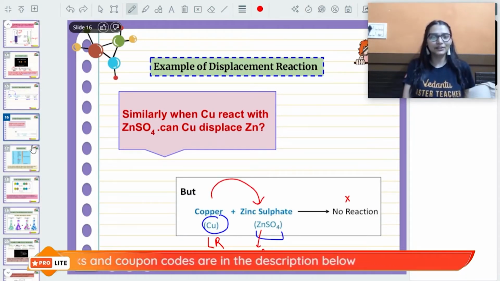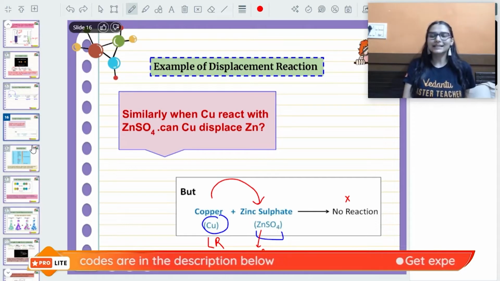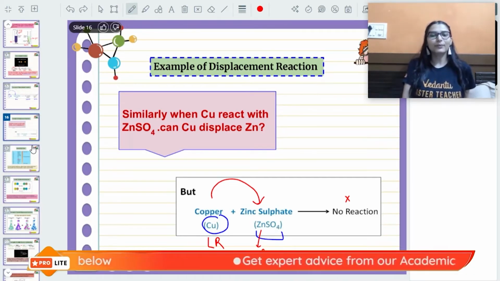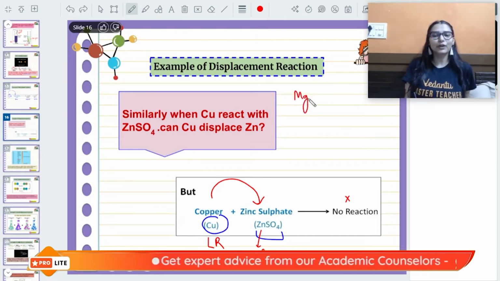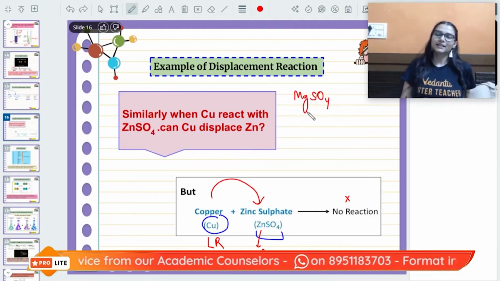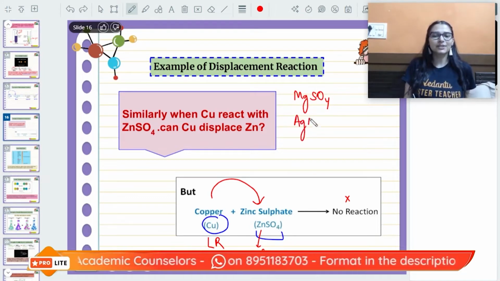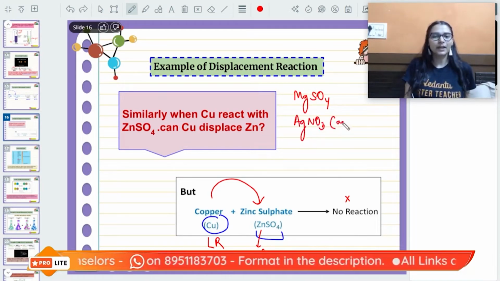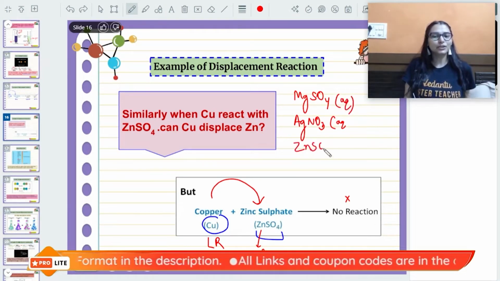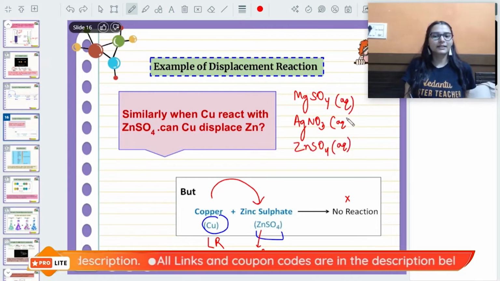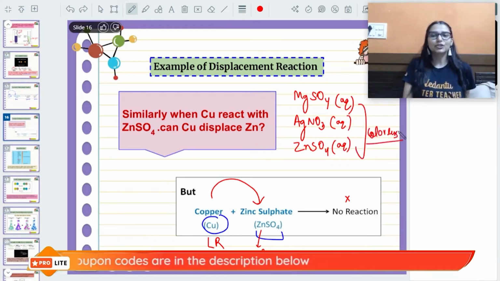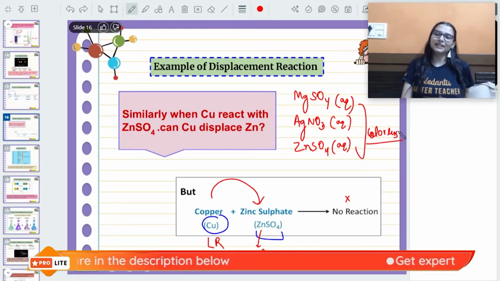These are some colors you should remember. Okay, zinc sulfate is colorless. Magnesium sulfate, if you see MgSO4, that is again colorless. Silver nitrate, AgNO3 aqueous solution, is also colorless, just like zinc sulfate you have seen. Again, they all are colorless. Fine. And copper sulfate is blue, ferrous sulfate is pale green.